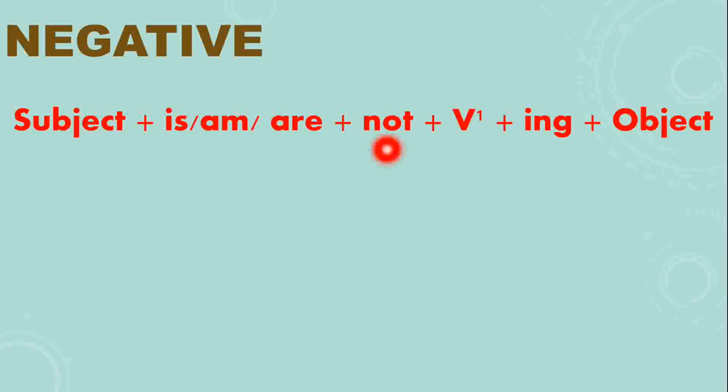Clear? The next one is your negative. In negative sentence, we add not. We will be writing the subject, then our helping verb. After that, not, then again with the first form of the verb ing, and at last our object or complement. Let's understand with the help of example.